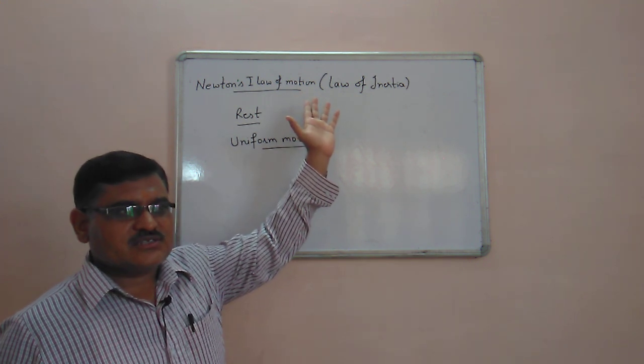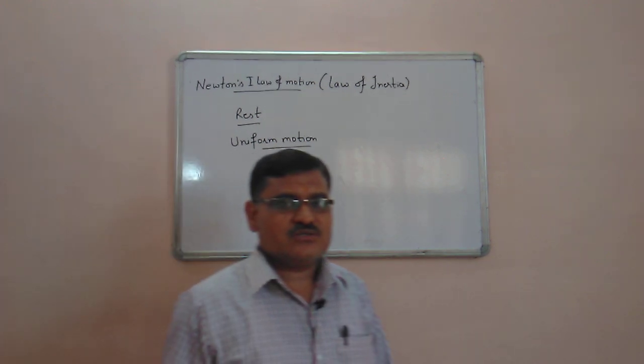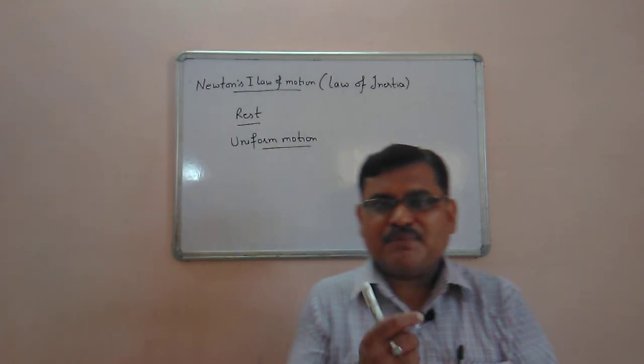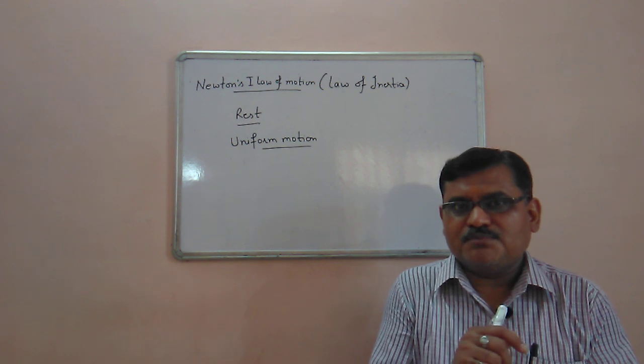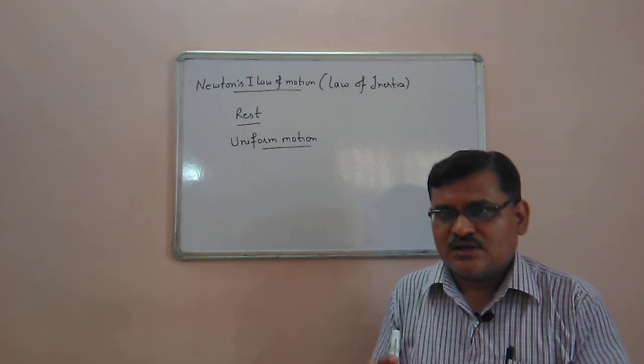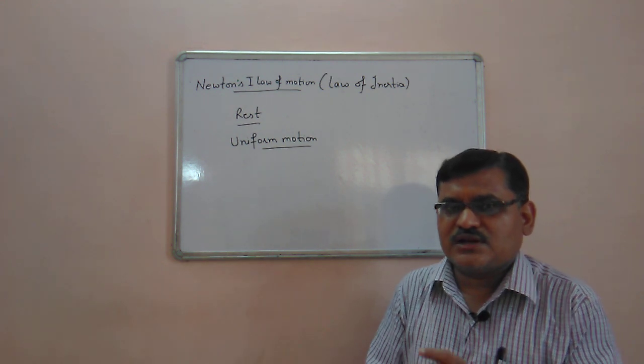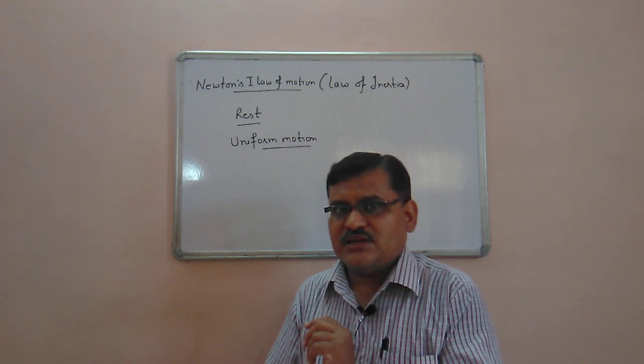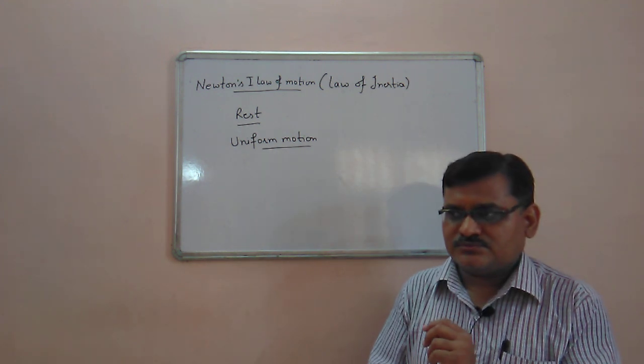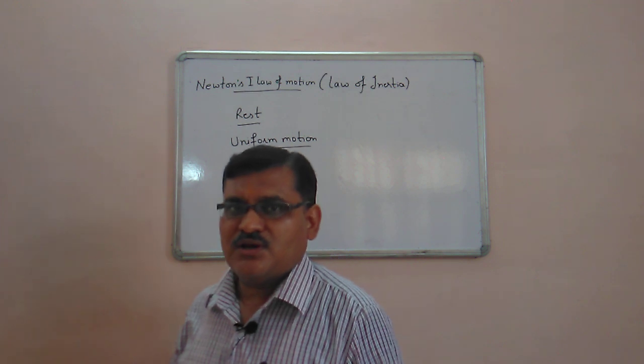So let us discuss some applications based on Newton's first law of motion. The application is, if a bus starts suddenly, then what happens? The passengers inside the bus tend to fall backward. Why do they tend to fall backward?